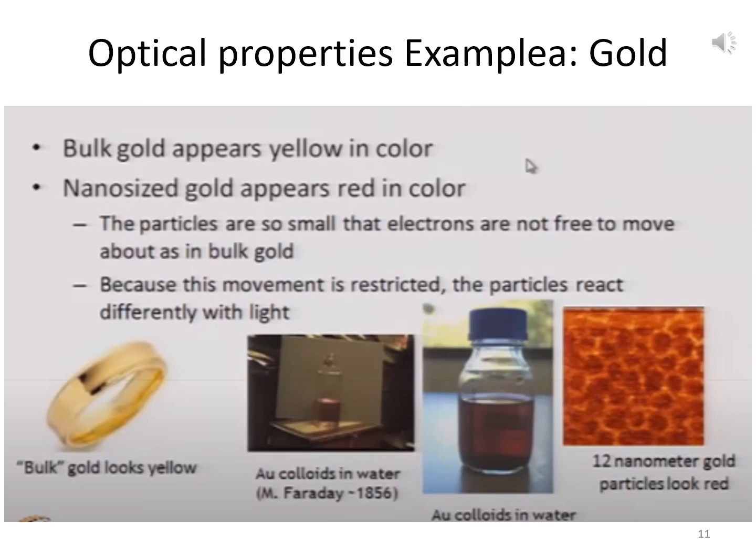But when we change the size of this gold, then the color will be different. Like if there are different sizes of nanoparticles, the color will vary according to its size. In this picture, you can see that bulk gold looks yellow, but gold colloids that are prepared in water, that was prepared by Faraday in 1856.